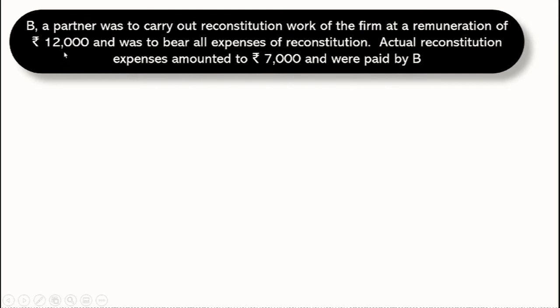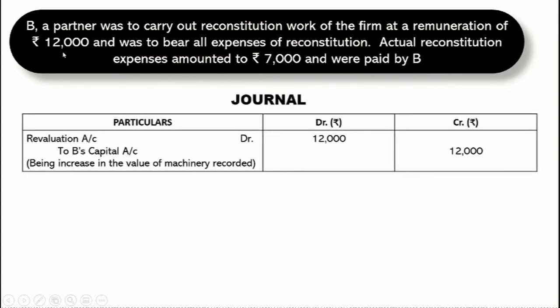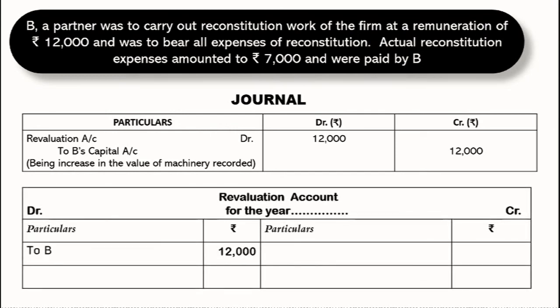This is what we are going to record, because this 7,000 is to be borne by the partner and also paid by the partner. So for this 7,000, firm is not bearing it. For this entire process, firm is giving him 12,000. So actual expense of the firm is 12,000. So we will record 12,000 here, and since it's an expense, expense side is the debit side. So it will be recorded on the debit side of the revaluation account.